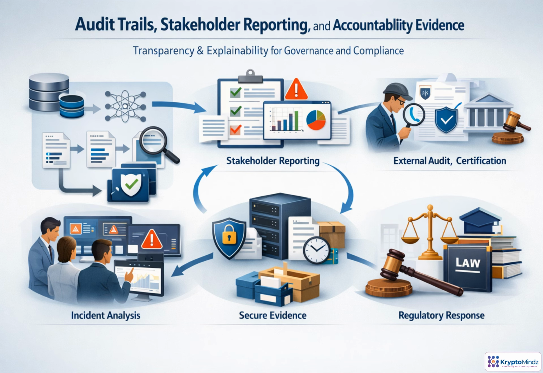Think of transparency as an evidence chain, not a one-time explanation. In an AI-assisted loan review, the record should connect the applicant data, model and prompt version, output, explanation, human review, override rationale, and final decision. That chain can then feed stakeholder reports showing performance, exceptions, complaints, incidents, and whether risk controls are working. For audit or certification, evidence must be protected from tampering, access controlled, retained by policy, and easy to retrieve. Accountability becomes concrete when named owners can answer what happened, why, who approved it, and how issues were resolved.